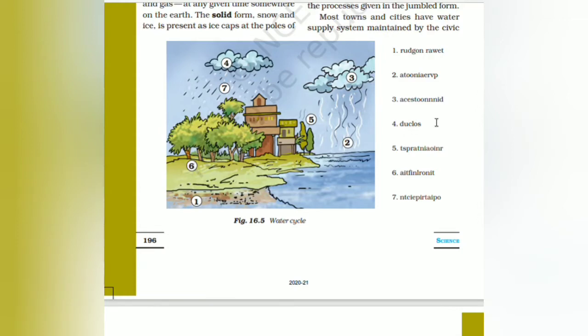The second one, the figure is showing the evaporation of water taking place. Third, condensation, due to which rain comes. Then the fourth one is clouds. See here, this refers to clouds. Fifth, transpiration, that is, water going up from the trees. Then the sixth is infiltration, that is, the rain reaching the soil and infiltrating into it. The seventh one is precipitation.